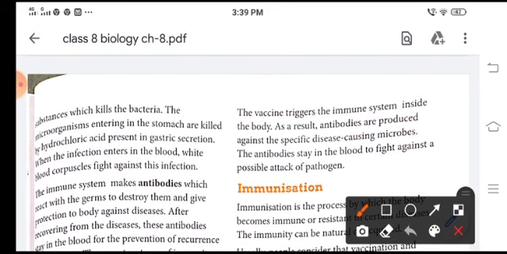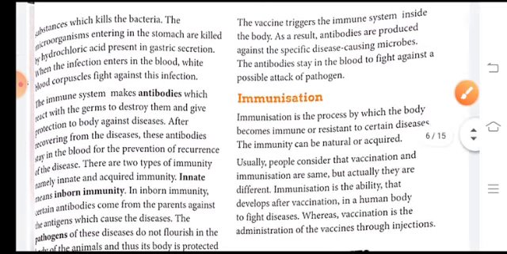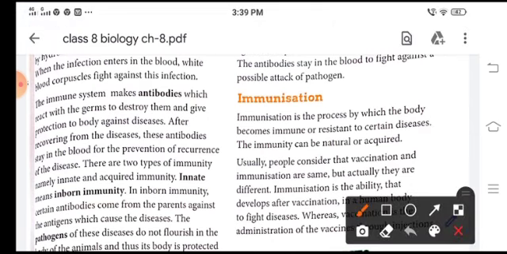If the infection somehow enters the blood, white blood cells fight against it. The immune system makes antibodies which react with the germs to destroy them and protect our body against diseases. After recovering from the disease, these antibodies remain in the blood to prevent recurrence of the disease.